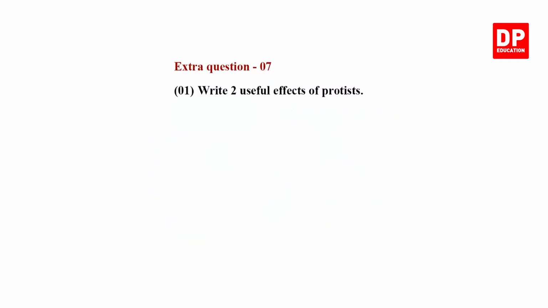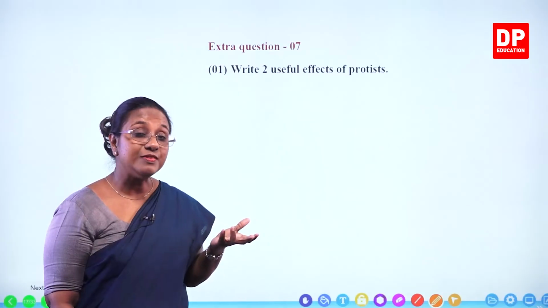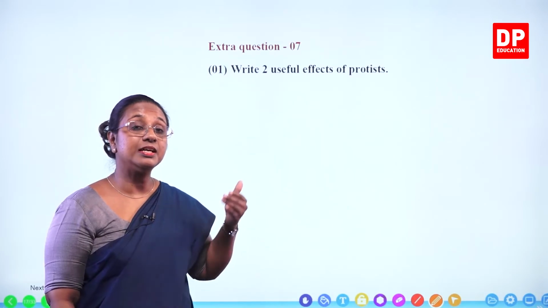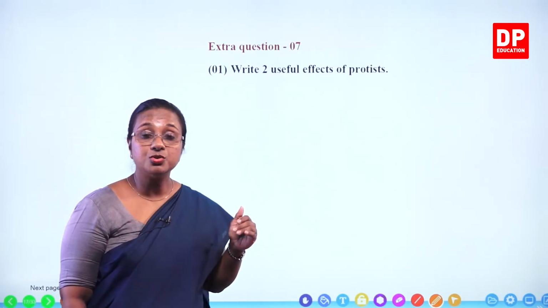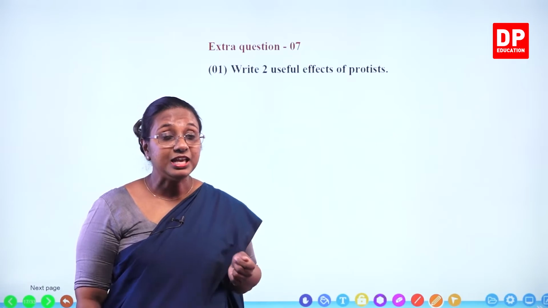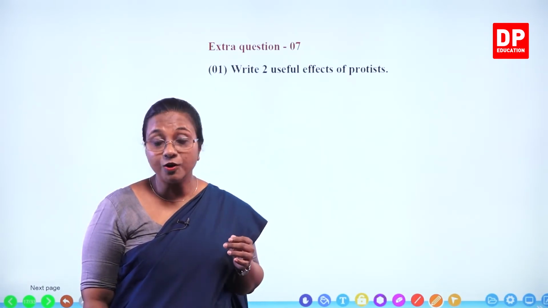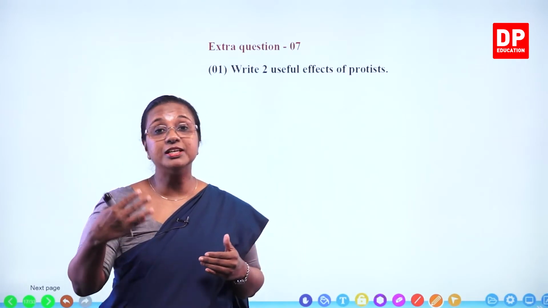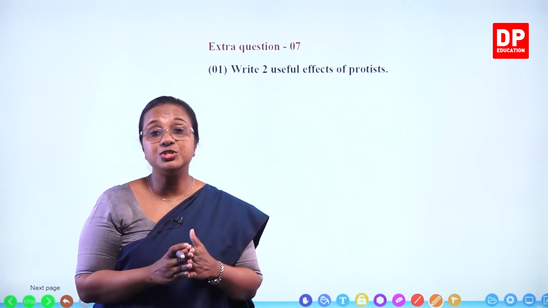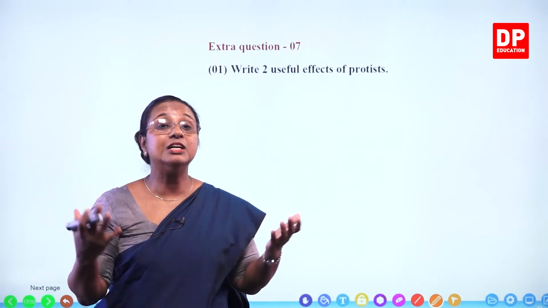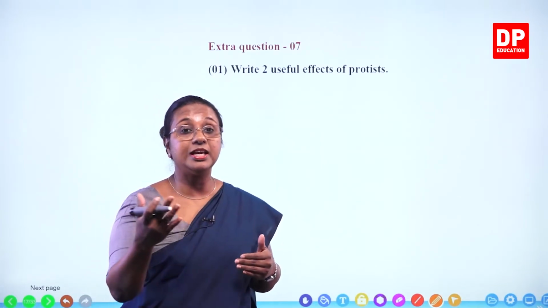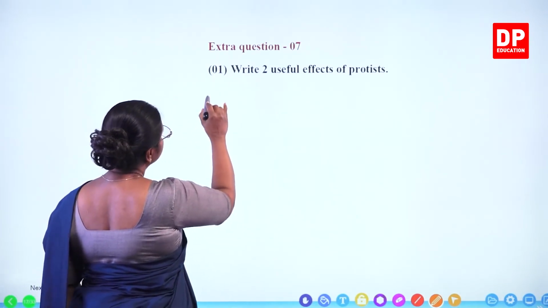Extra question 7. Write 2 useful effects of protists. So when we say useful effects of protists, again they are the protozoans and algae. Algae you all know, they are the primary producers in aquatic organisms. So they are useful for the existence of all the food chains and food webs in aquatic ecosystems. So that is one useful effect.